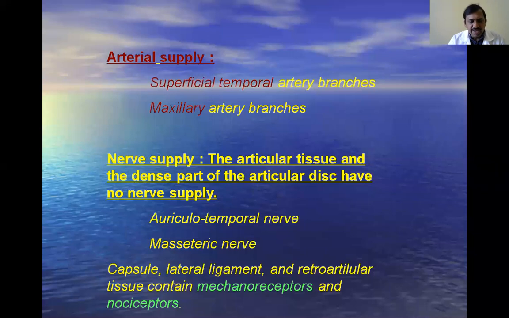And here the capsule, lateral ligament, and retroarticular tissue contain mechanoreceptors and nociceptors. The mechanoreceptors and nociceptors are very important because they sense the position of the joint and they maintain the movements of the joint. Okay, that is the nerve supply to the temporomandibular joint.